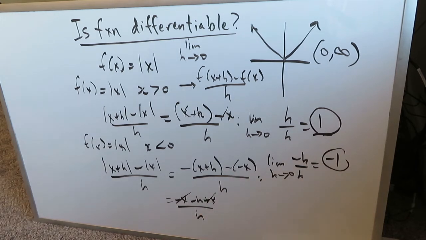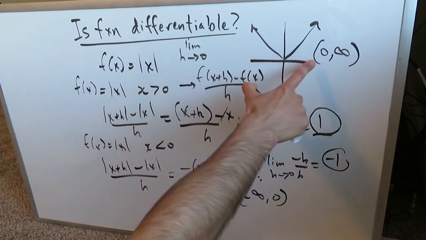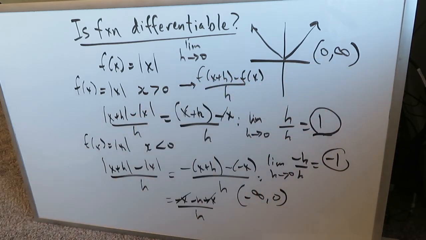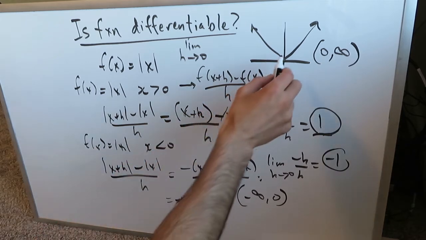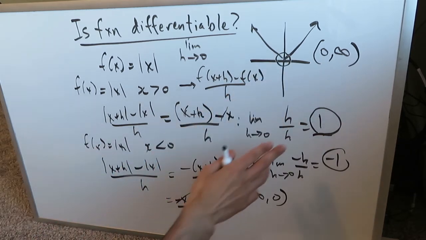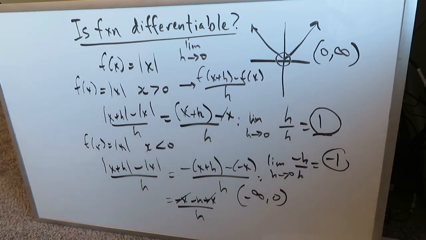So for this part, we were looking at the interval minus infinity up to 0, but not including 0, but up to 0. But look over here, the right side values from 0 up to infinity generated a limit of 1, which can be represented as the derivative of 1. The left side values from minus infinity up to 0 generated a value or derivative or limit of minus 1. Now what exactly would happen here at point 0, which is what we want to find out all along? Well, now you're clearly seeing that the right side and the left side values are not the same.